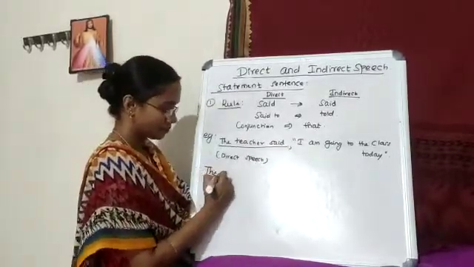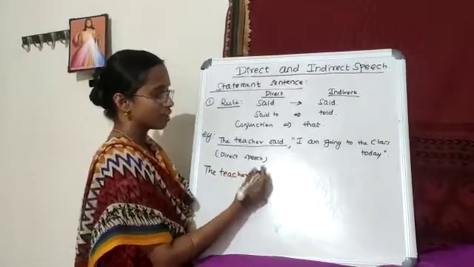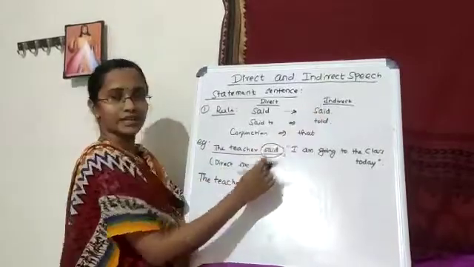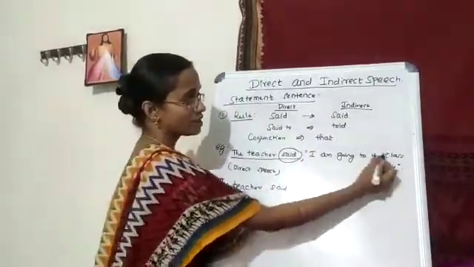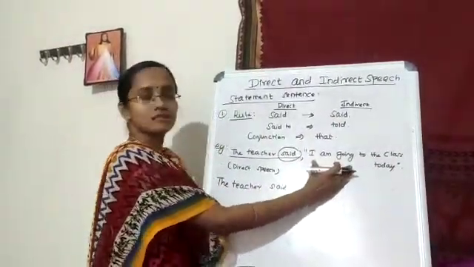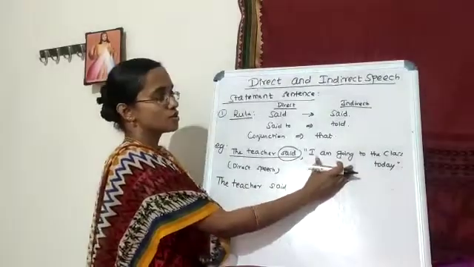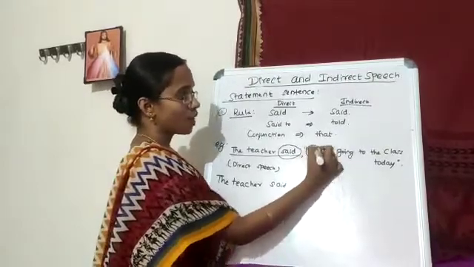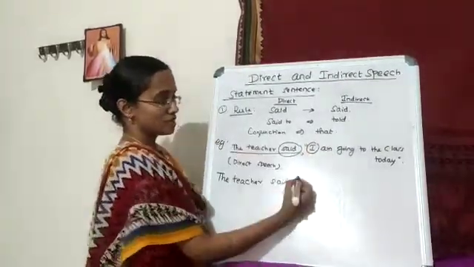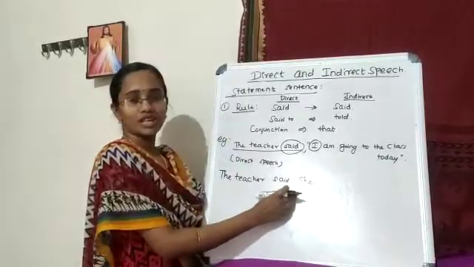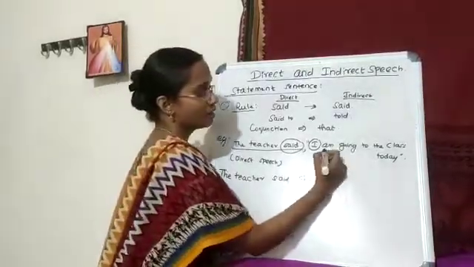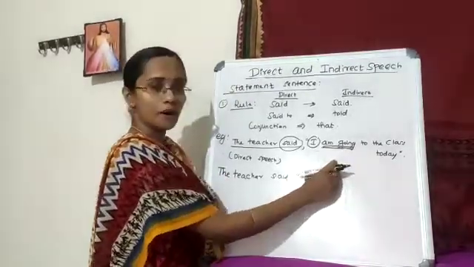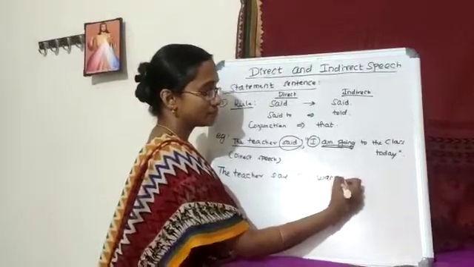Here, the same thing: because it is said, in indirect also you have to write said. The teacher said, I am going to the class today. Now this is in present continuous form, so we have to change this tense into past continuous. Here the pronoun is I, and for the teacher it may be he or she. So now, "I am going" is present continuous. You have to change this into past continuous: she was going